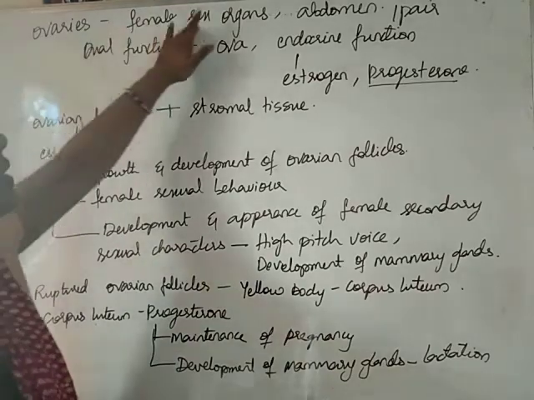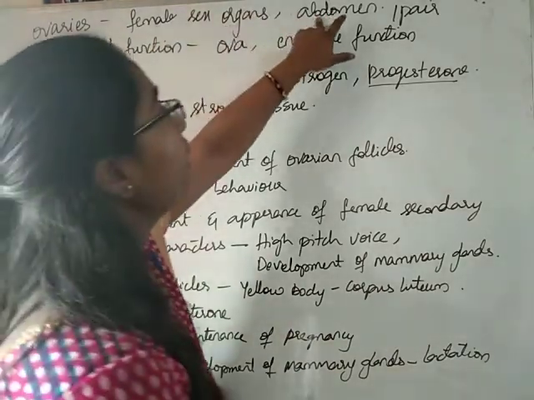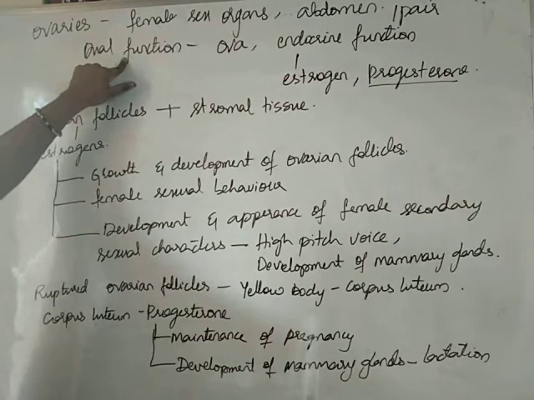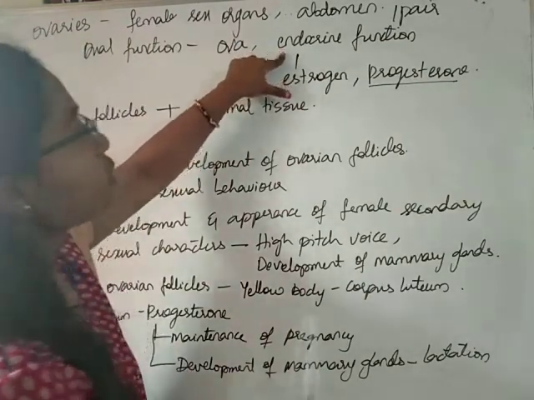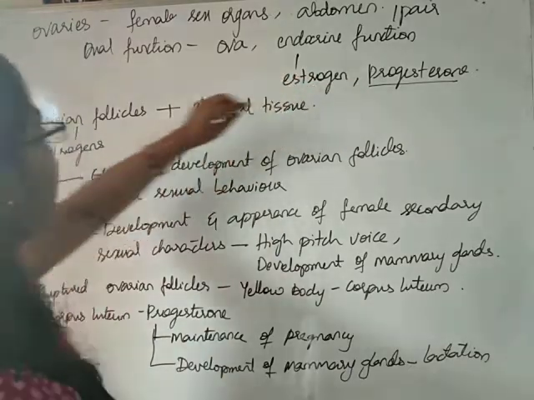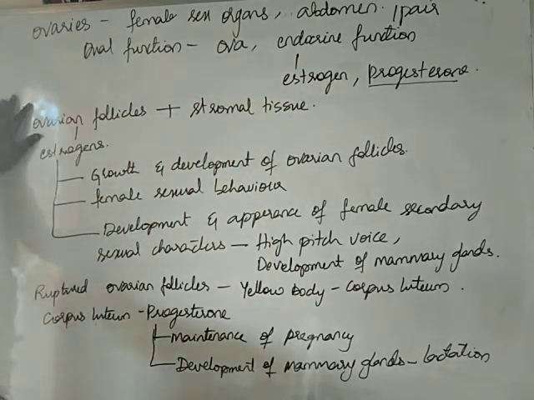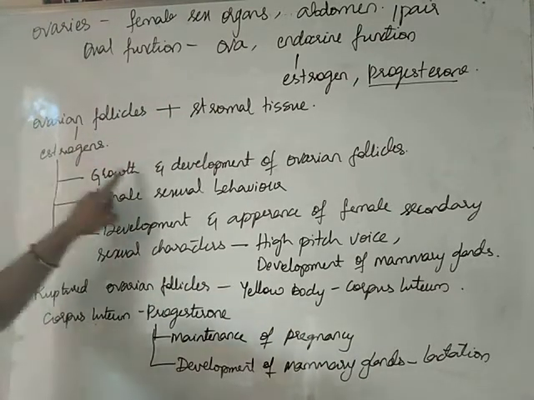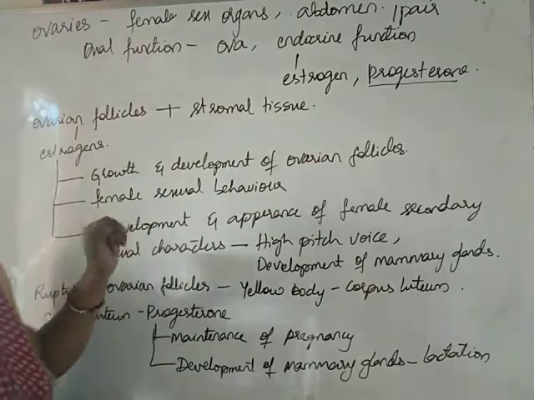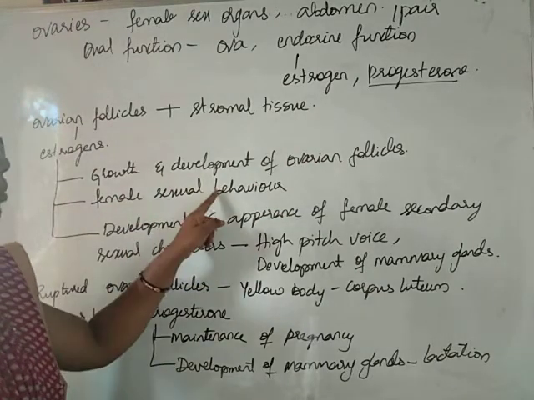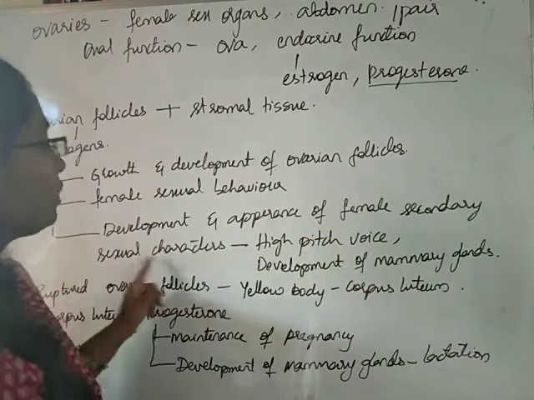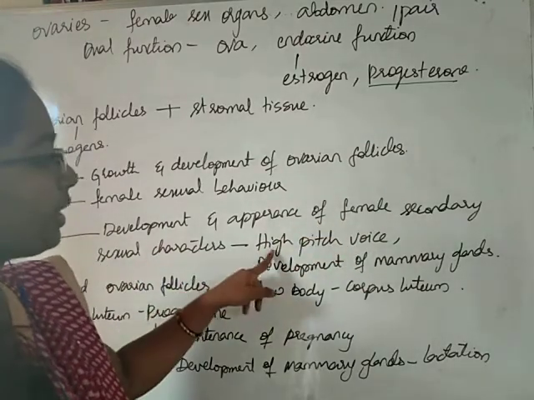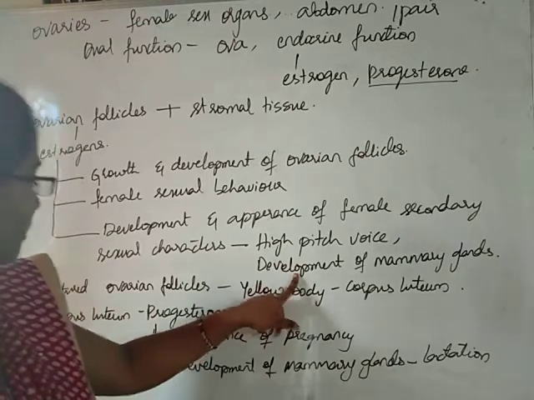Ovaries are the female sex organs present in the abdomen, one pair having dual function, that is to produce ova and endocrine function. They produce two hormones, estrogen and progesterone. They contain ovarian follicles and stromal tissue. Ovarian follicles produce estrogens, causing growth and development of ovarian follicles, female sexual behavior, and development and appearance of female secondary sexual characters like high pitch voice and development of mammary glands.